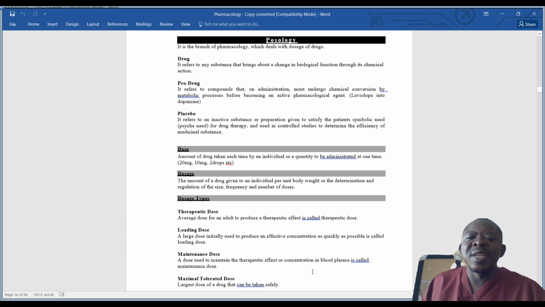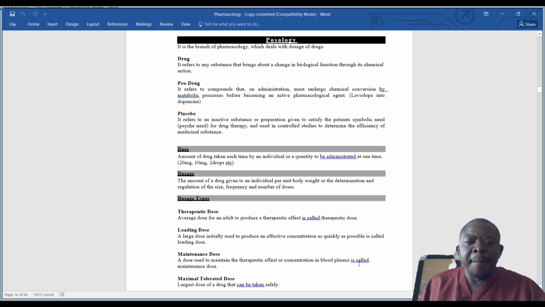So you need to give some maintenance doses so that that concentration of the drug is there to produce the desired physiological effects. So a dose that is used to maintain the therapeutic effect or concentration in the blood plasma is what we call a maintenance dose.